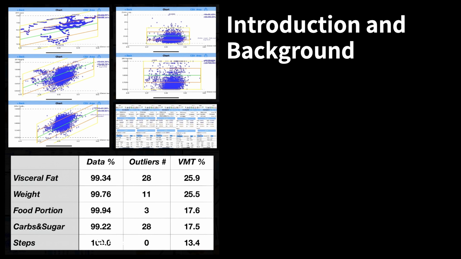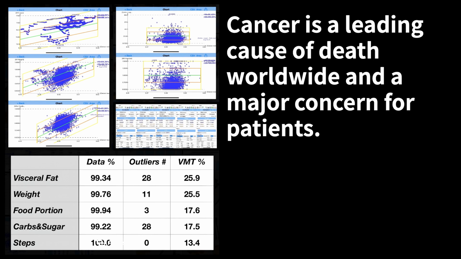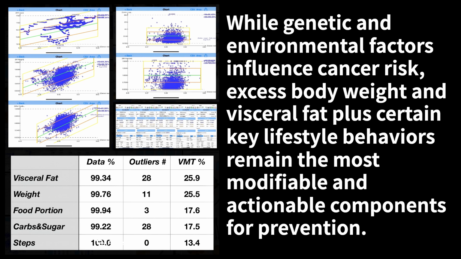Abstract. Introduction and background. Cancer is a leading cause of death worldwide and a major concern for patients. While genetic and environmental factors influence cancer risk, excess body weight and visceral fat, plus certain key lifestyle behaviors remain the most modifiable and actionable components for prevention.